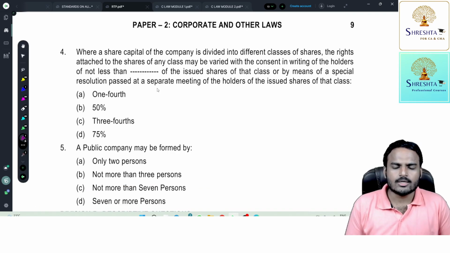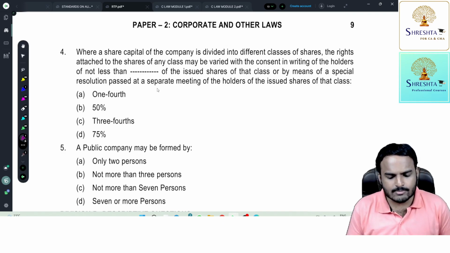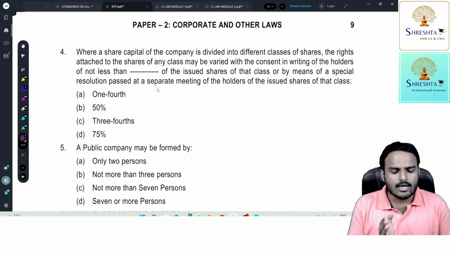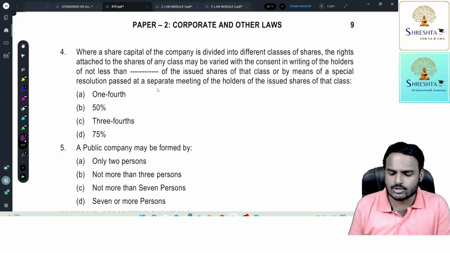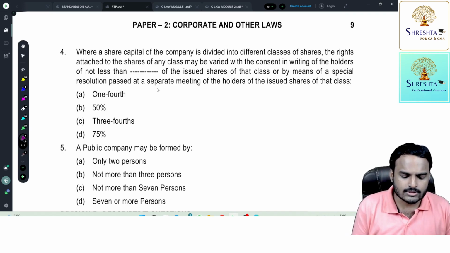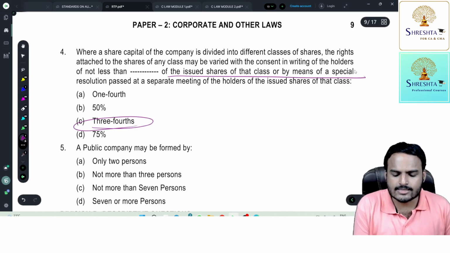Next, fourth one, this is like fill in the blank, ma. Where a share capital of a company is divided into different classes of shares, the rights attached to the shares of any class may be varied with the consent in writing of the holders of not less than how much percentage of the issued shares of that class or by means of special resolution. Very simple, 3/4. 3/4 of the issued shares.